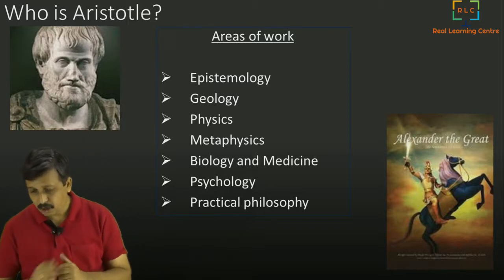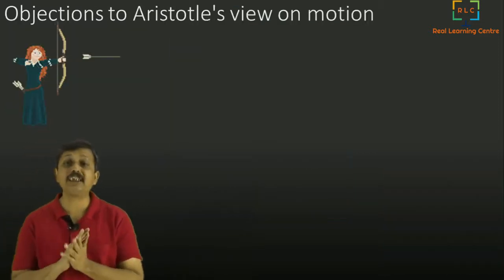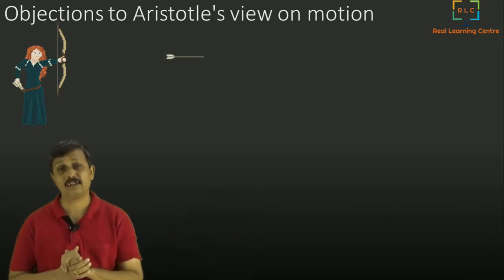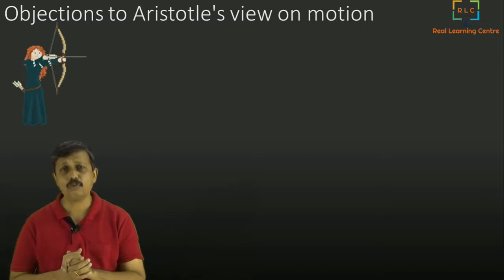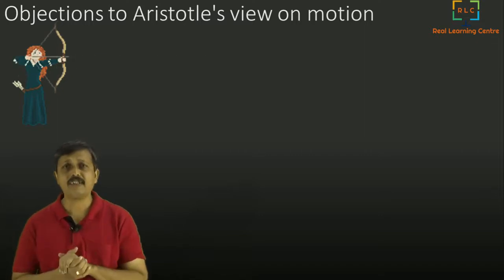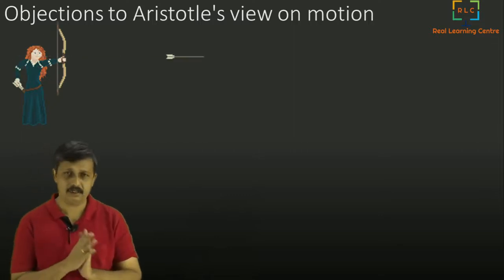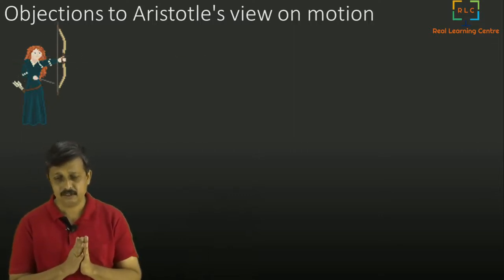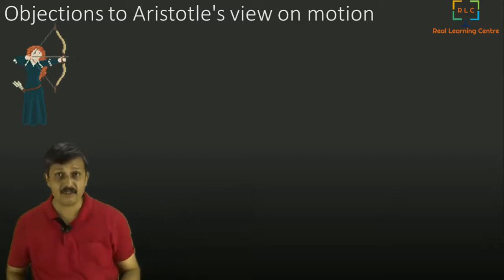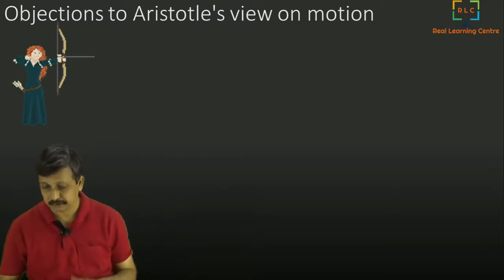Okay, now there were some objections during his time also. He was saying that objects keep on moving only when there is a continuous application of force. Now you see this lady who is shooting arrows.